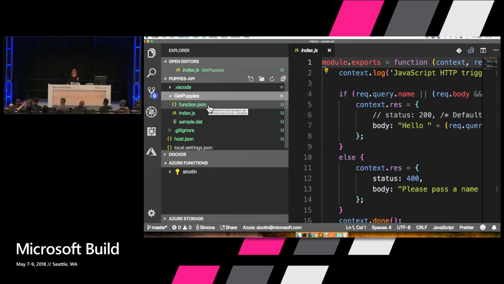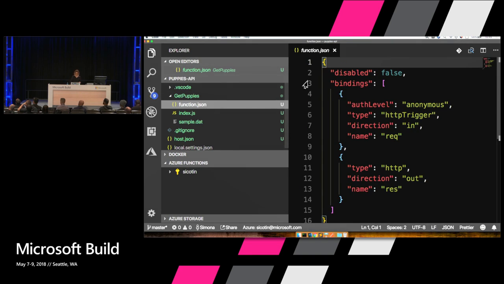And then inside, we have 3 files. Function.json is going to help us configure our function. Index.js is where all of our code is, or maybe we can add shared code in different folders, but this is where you get started from. And then sample.dat is where you can add some data to test your function. So let's go ahead and have a look at this.